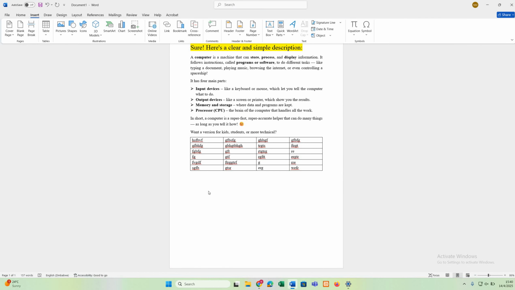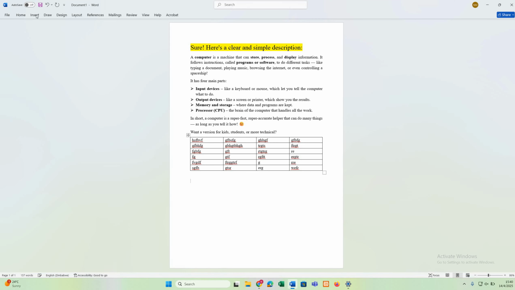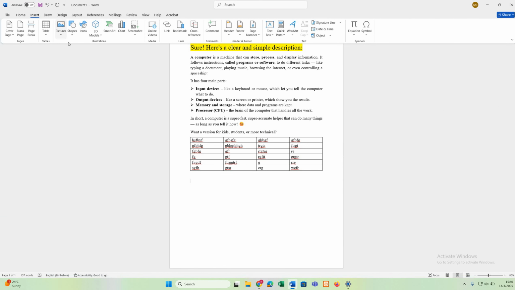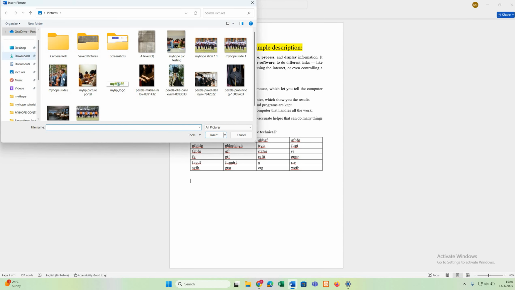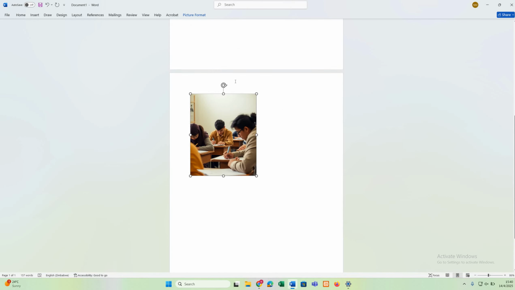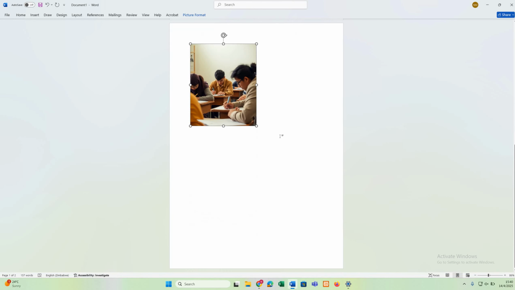So you can also insert pictures. You just insert your cursor where you want your picture to be inserted. And then you choose from this device so that we attach the picture. Okay, so here's the picture that I want. So my picture has been inserted.